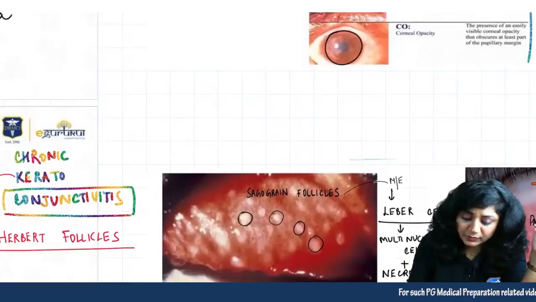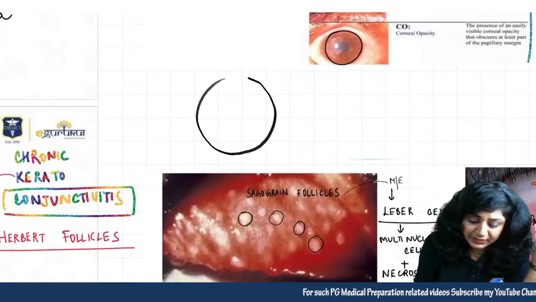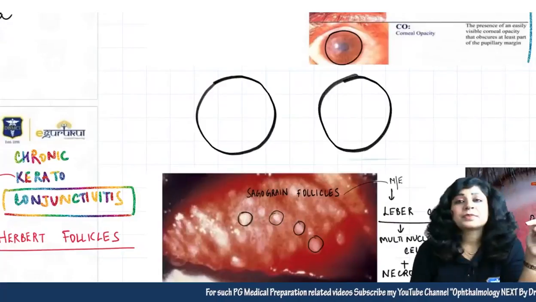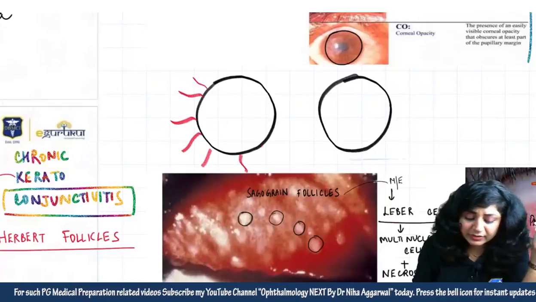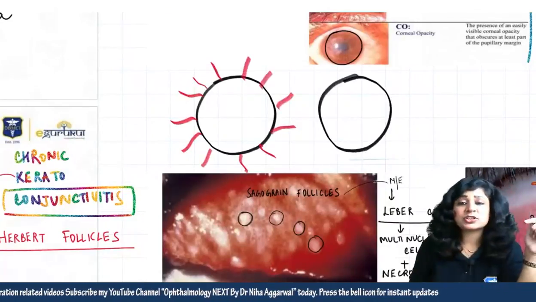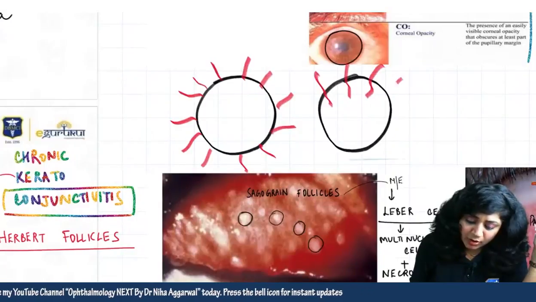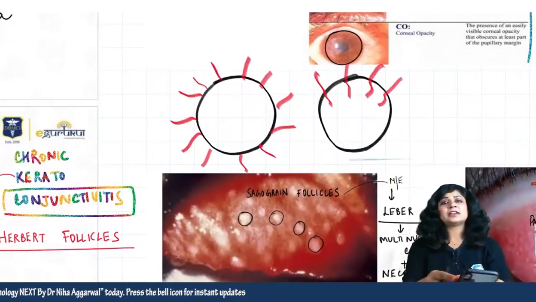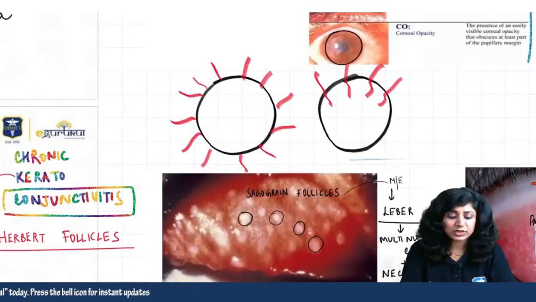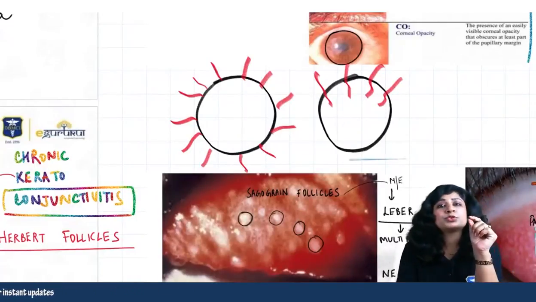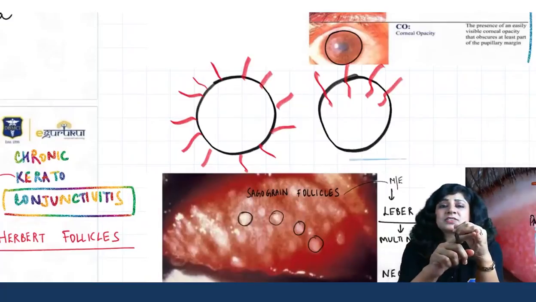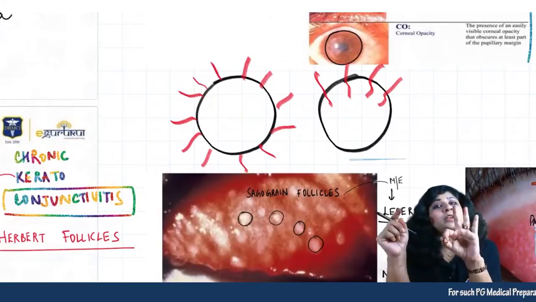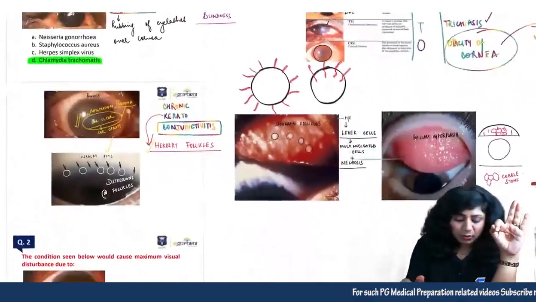On one side you have this cornea, and on the other side you have this cornea. So what is circumciliary congestion? That you have the vessels all around the cornea. This is your circumciliary congestion. But when the vessels are growing over the cornea, this is a pannus. So I think the thing is very, very clear. How can you differentiate between the two? Then you have also come to know that the only complication of trachoma is the corneal ulcer. You also know the causes of this complication: we have trichiasis, we have pannus, and we have concretions. Three important things.